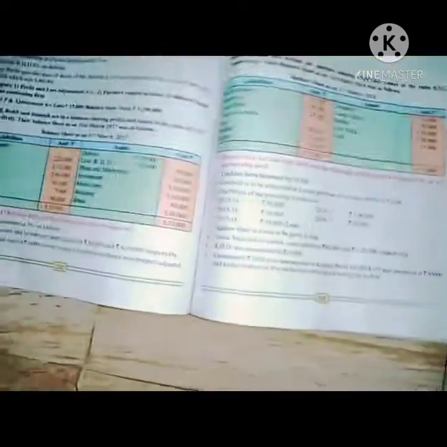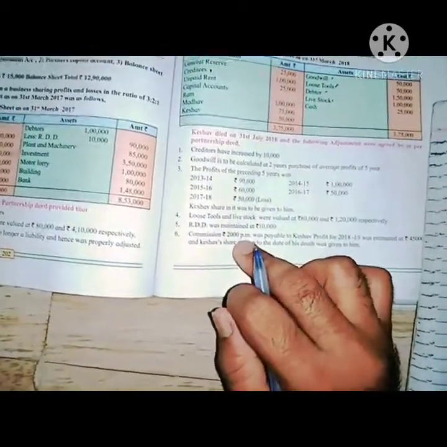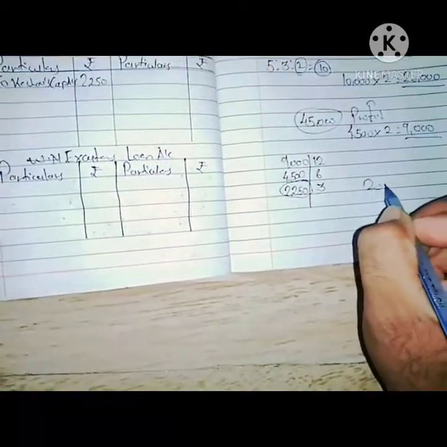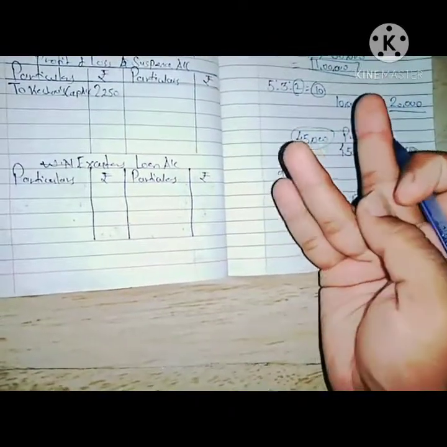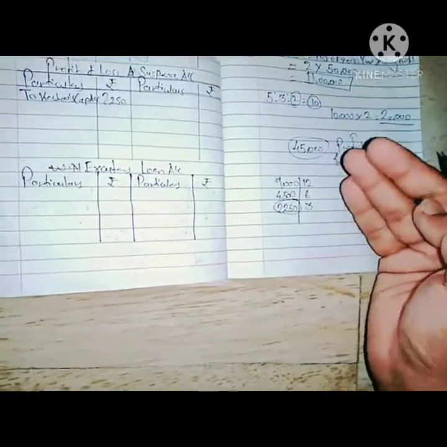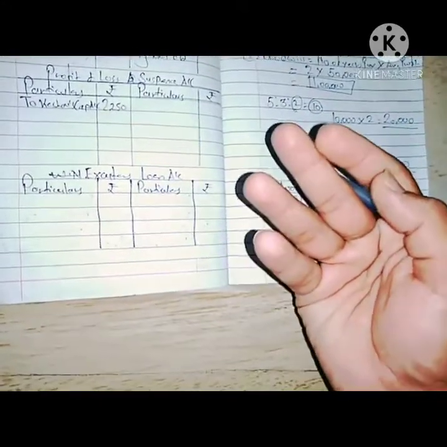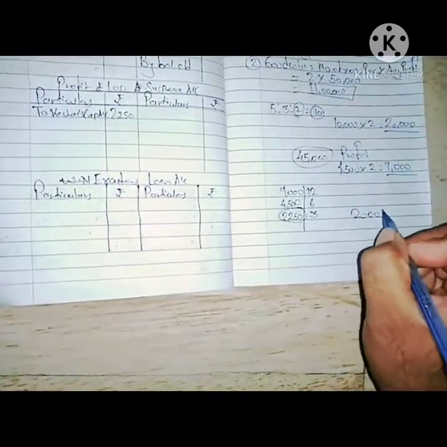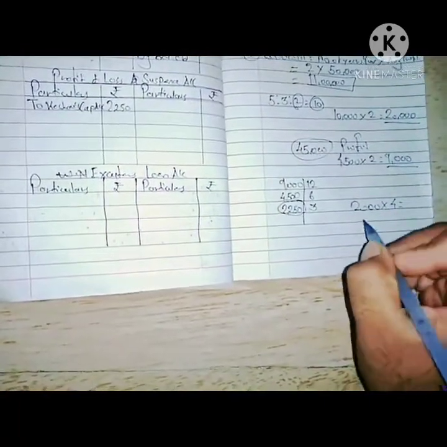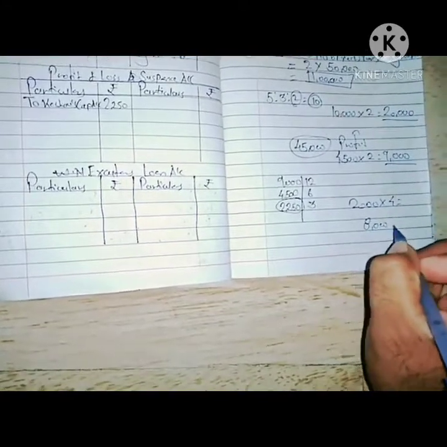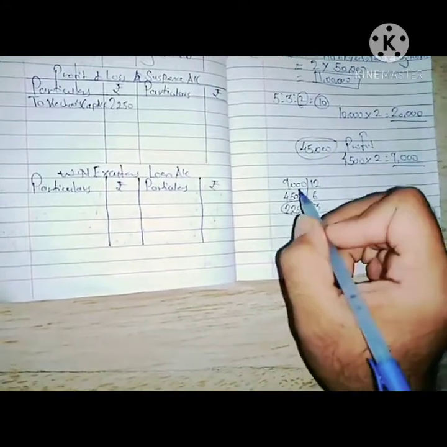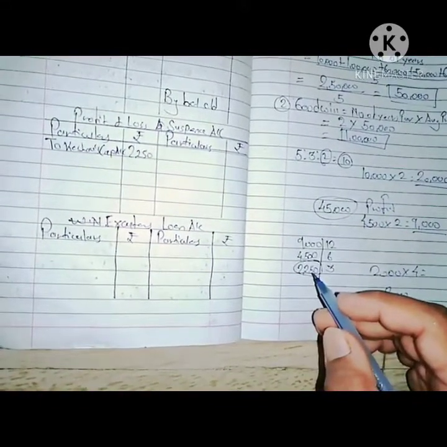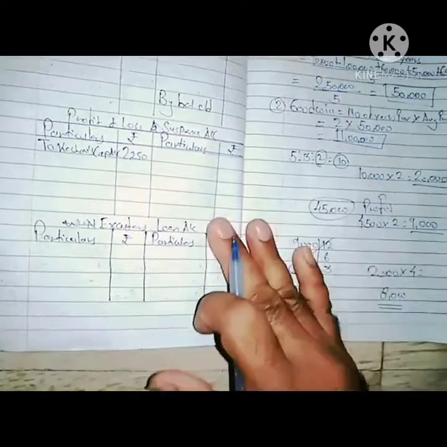2,250, and the commission of 2,000 per month is given. So Keshav died in July, so July means April, May and June. It is the 31st July, so July is also calculated, that is 4 months. So 2000 into 4 will be 8,000. This calculation went wrong.